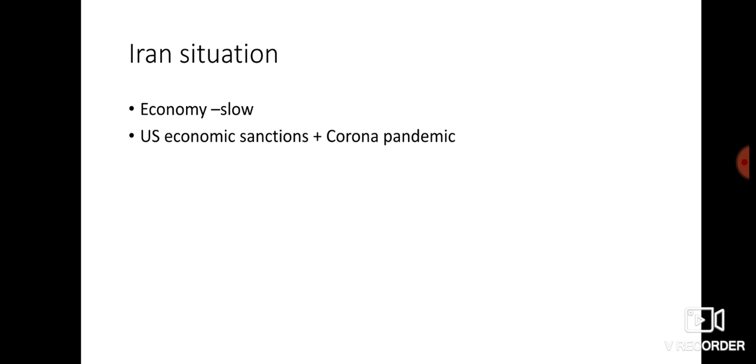Now if you look at the Iran situation, the economy of Iran is weak, and it has been going through a strong economic crisis due to the economic sanctions of the US. But there was some help from China before this corona pandemic, because China was in favor of Iran all the time. But what happened during the corona pandemic is that China is a country which is also affected very much with corona, and it is said in the world that it is the center of corona initiation.